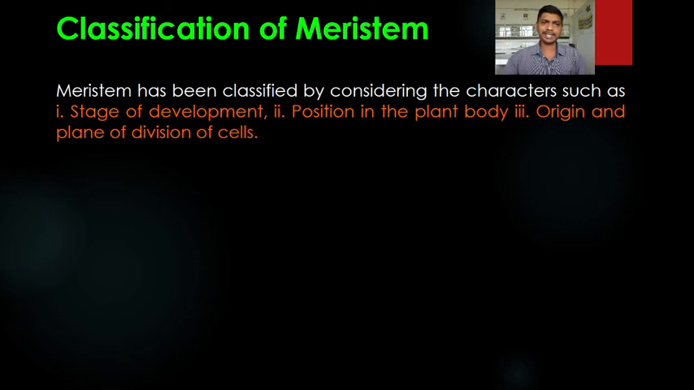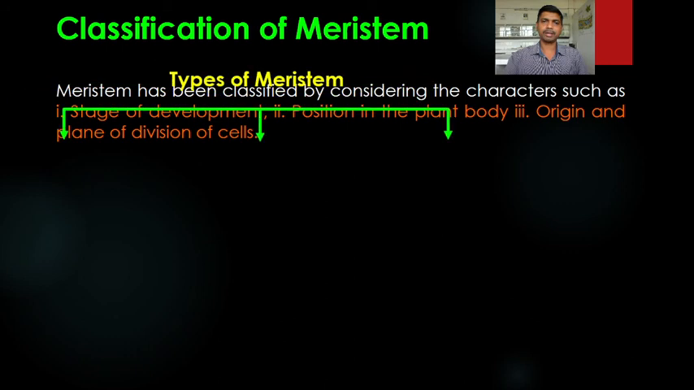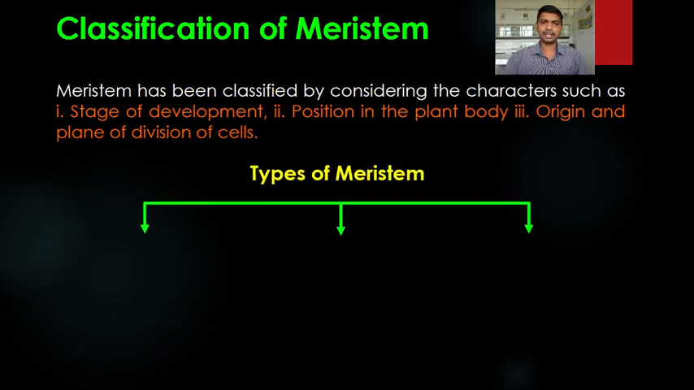So meristem has been classified by considering the characters: first, stage of development; second, position in the plant body; and third, the origin and plane of division of cells. So meristem has been classified according to three criteria: stage of development, position in the plant body, origin and plane of division of cells. One by one we are going to study this. Here we are going to study the types of meristem.